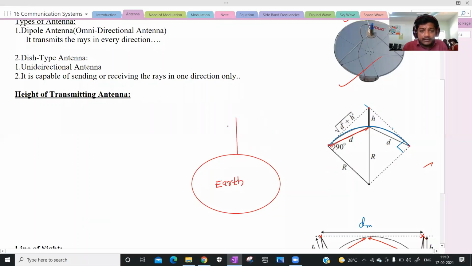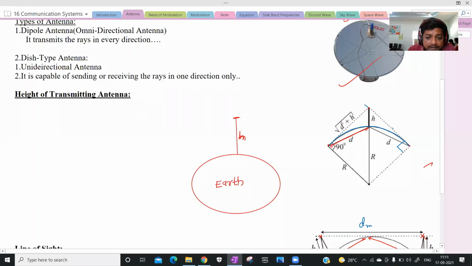For example, this is a transmitter. Now we are going to find the height of this transmitter. This is small h. We are going to derive small h.